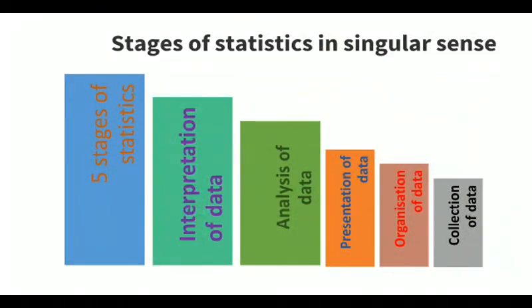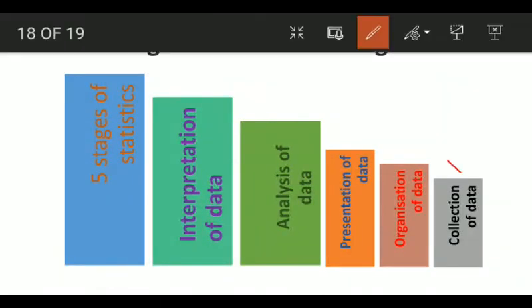Now let us move to know what the stages of statistics are in the singular sense. There are 5 stages. 1. Collection of data. 2. Organization of data. 3. Presentation of data. 4. Analysis of data. And 5th is interpretation of data.